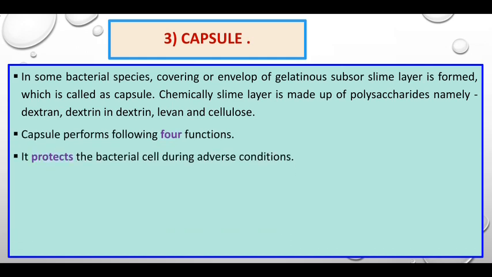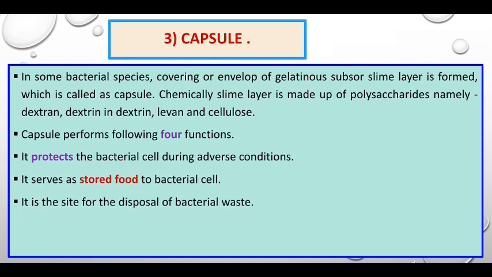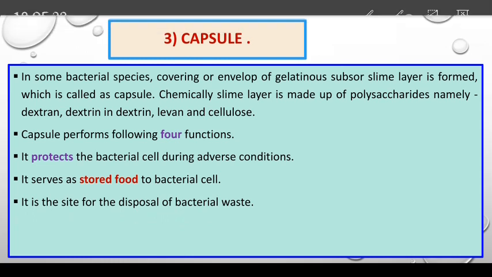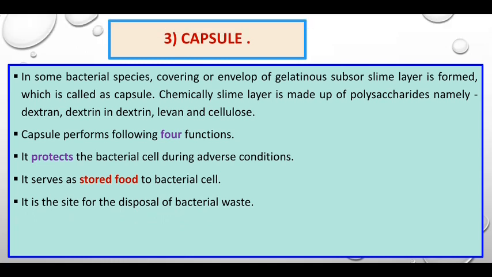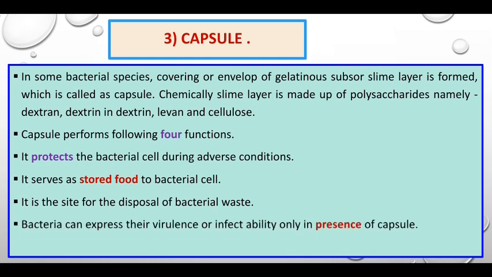It protects the bacterial cell during adverse conditions. It serves as stored food for the bacterial cell. It is the site for the disposal of bacterial waste. Bacteria can express their virulence or infectivity only in the presence of capsule, which promotes attachment of the bacterial cell to the host surface.